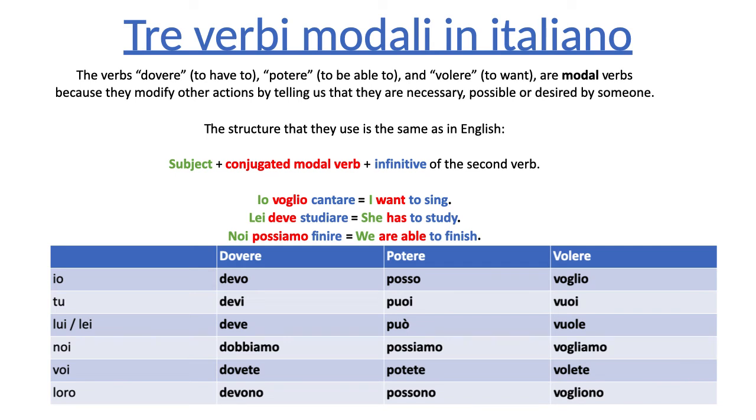Lui può, he is able to. Lei può, she is able to. Noi possiamo, we are able to. Voi potete, you guys are able to. Loro possono, they are able to.